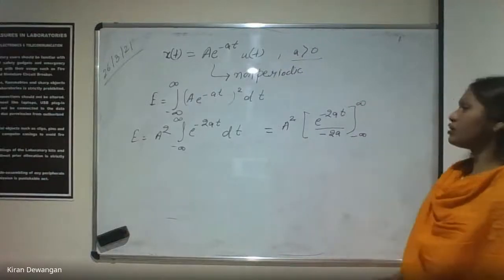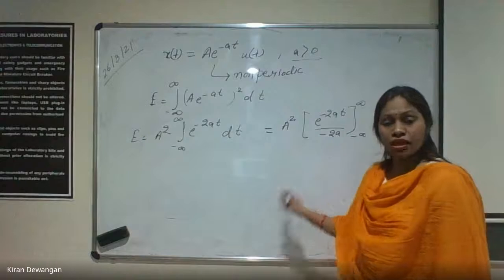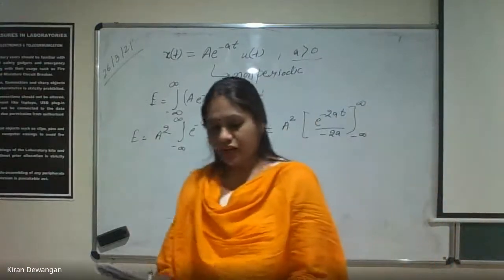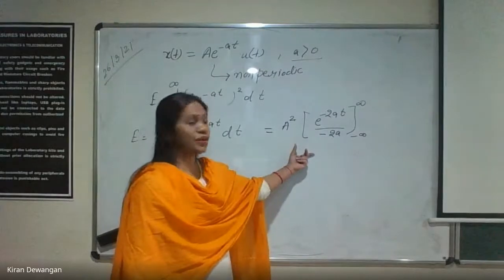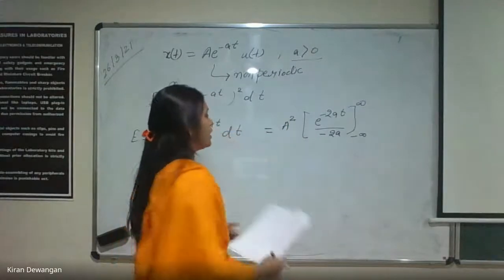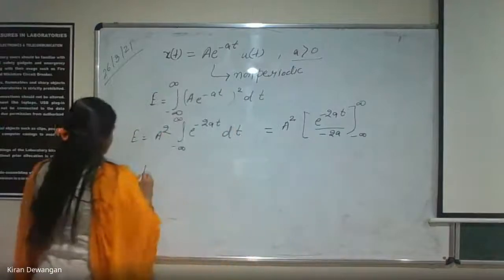Now what is the answer of this one? First tell me quickly, what is the value of e that is coming? Do it fast. You can calculate this one. This one is very easy. E to the power minus 2a, minus 2a will be taken out.